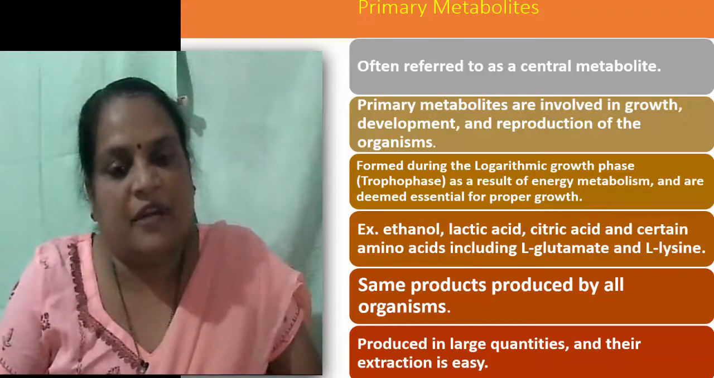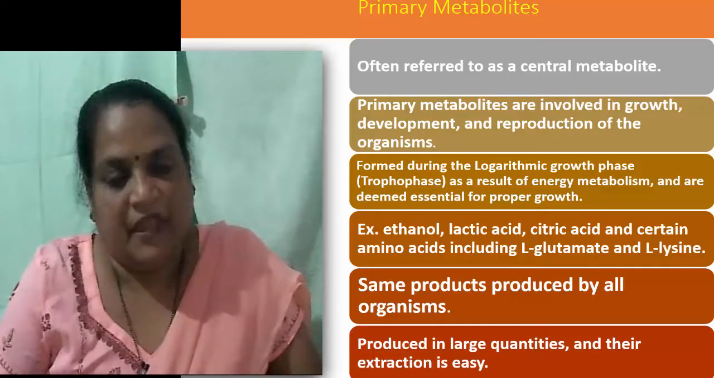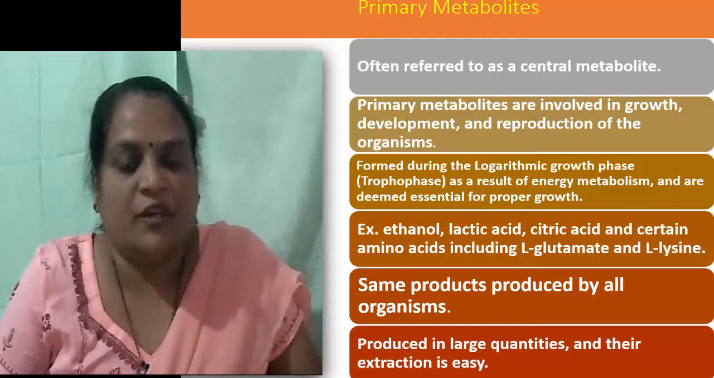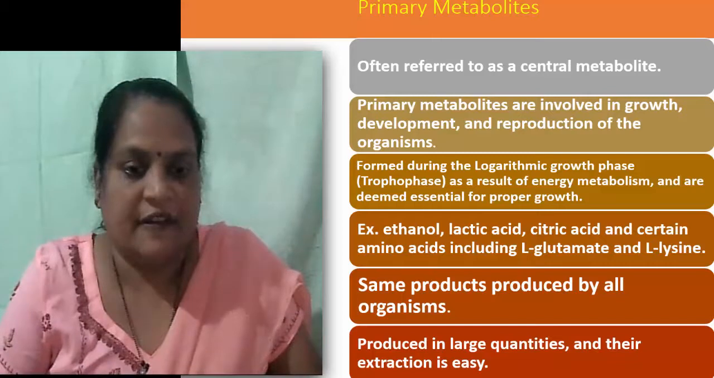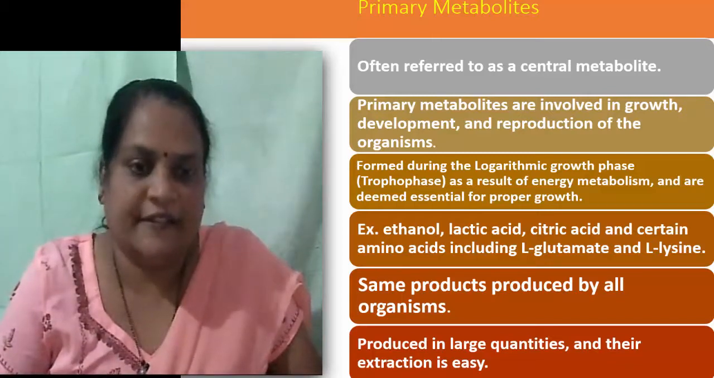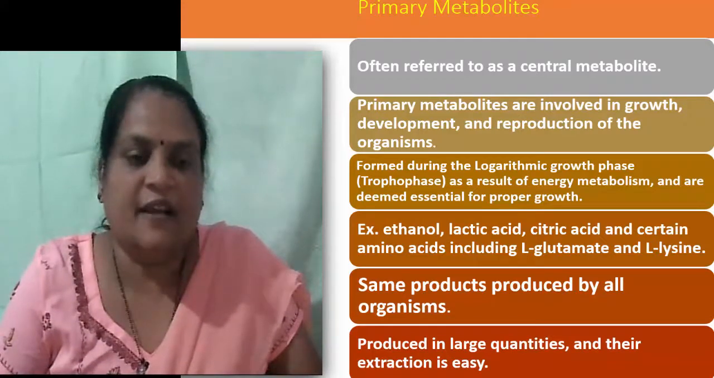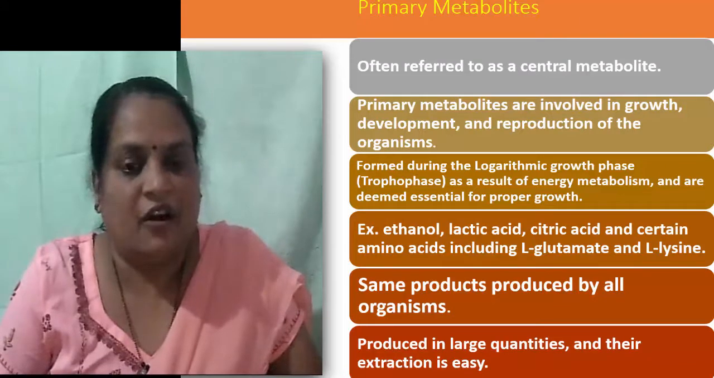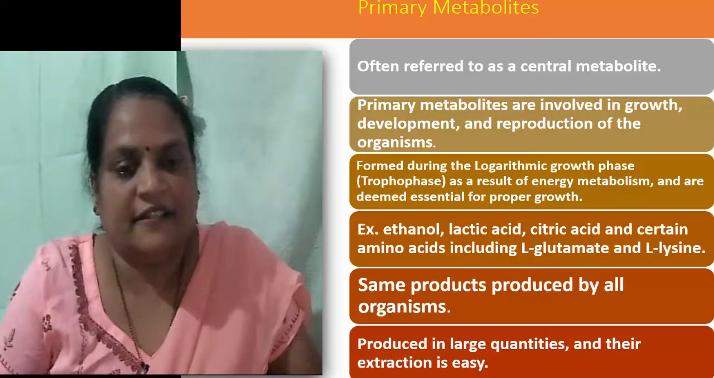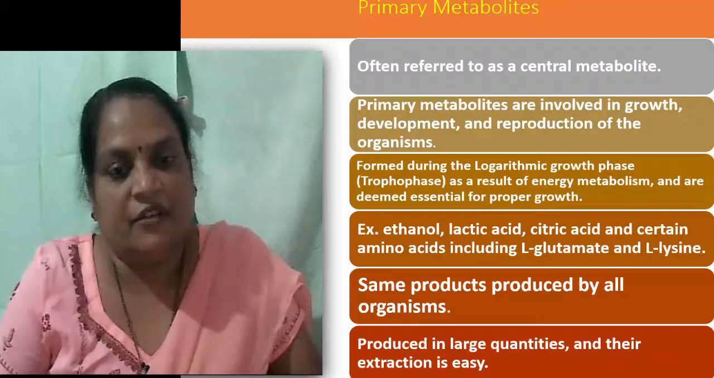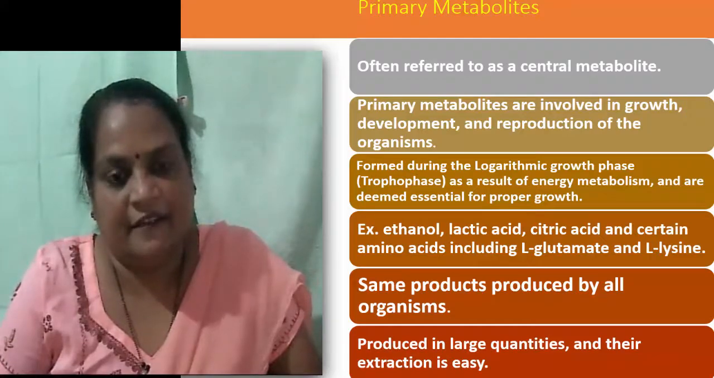The primary metabolites produced by different organisms are the same. Primary metabolites are usually produced in large quantities and their extraction is easy. Examples of primary metabolites are ethanol, lactic acid, citric acid, and certain amino acids including L-glutamate and L-lysine.